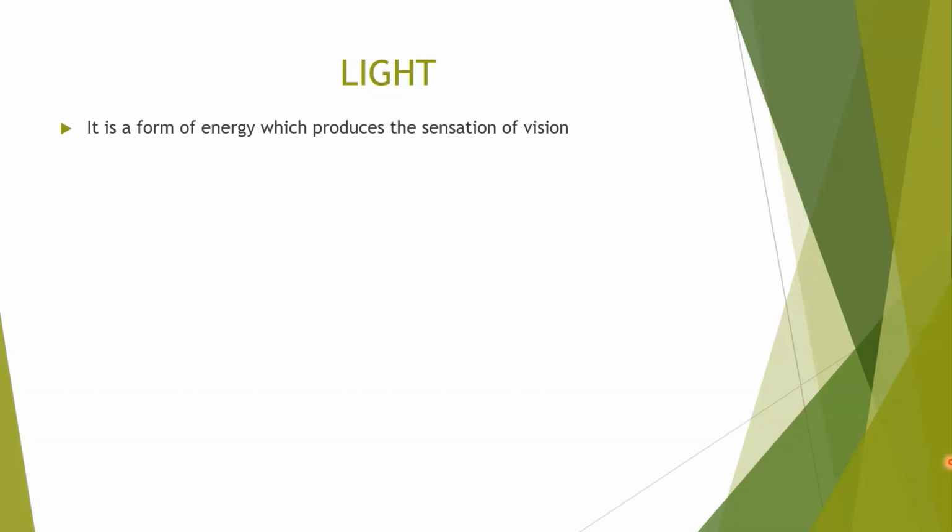Means light makes us able to see the objects. In a scientific way, we can say light is a form of energy which gives us the sensation of sight, which makes us able to see the objects.